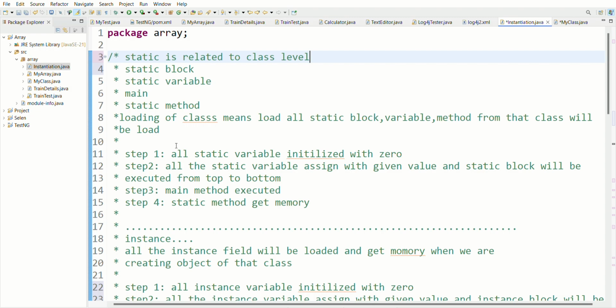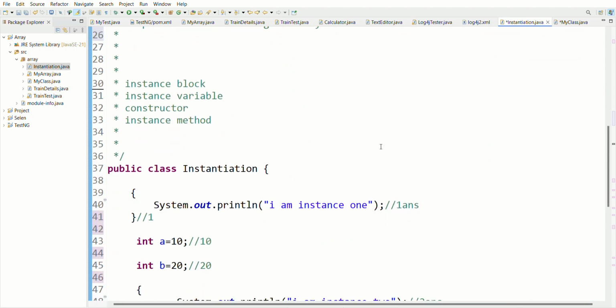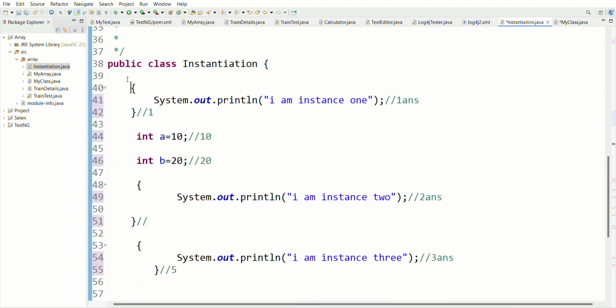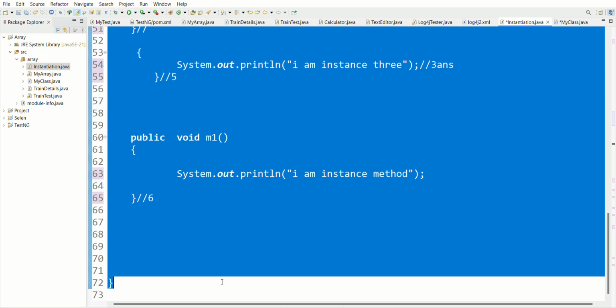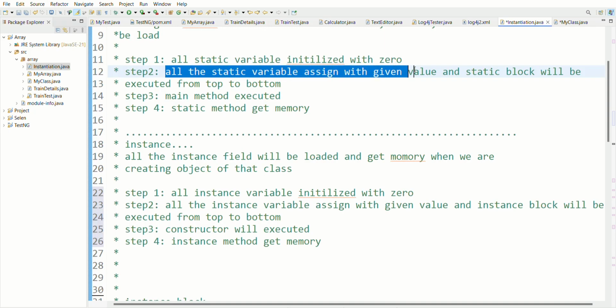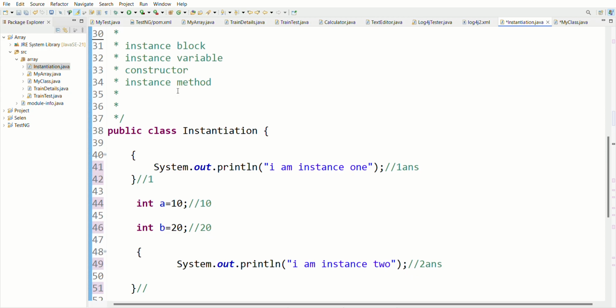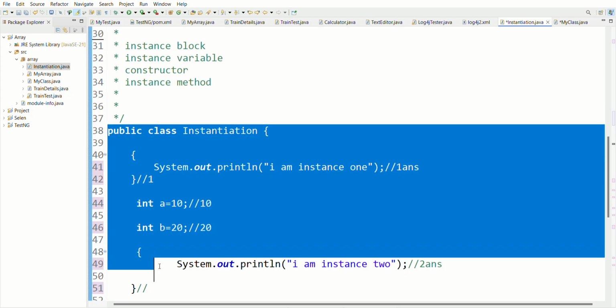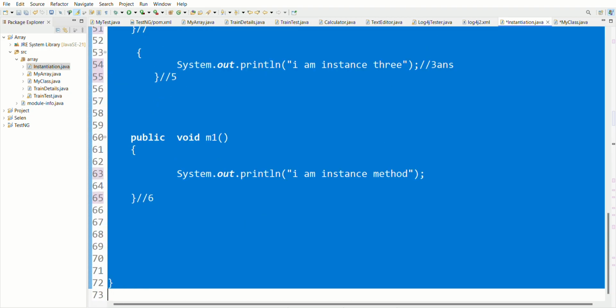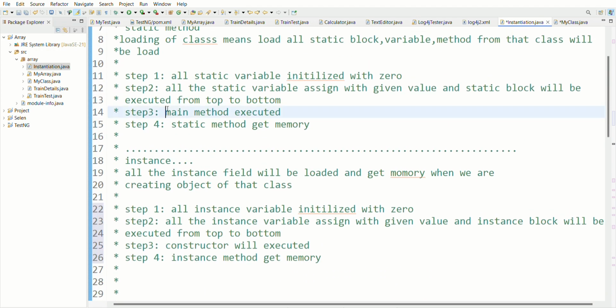Got it? So at first, all the static variables are initialized with 0. Now it will search, is there any static variable in my program? No, there is no static variable, so leave this first step. Now in the second step, all the static variables are assigned the given value and the static block will be executed. There is no static variable and no static block in my program, so nothing will happen. After that, the main method will be executed.